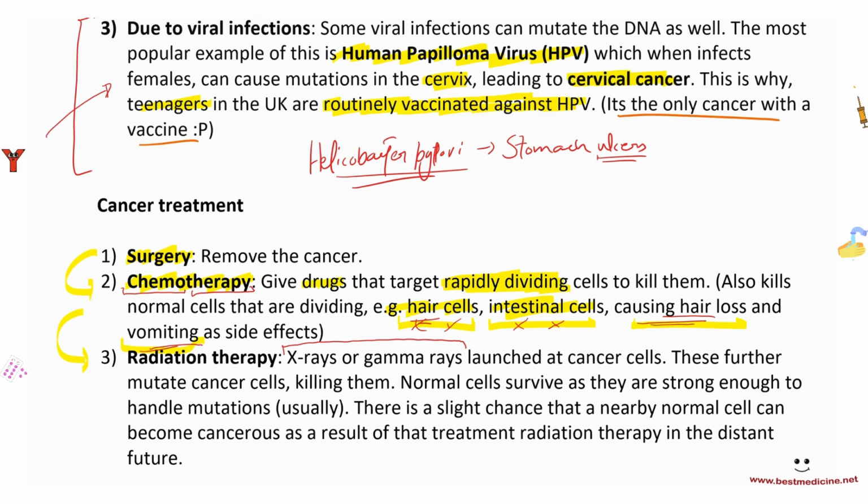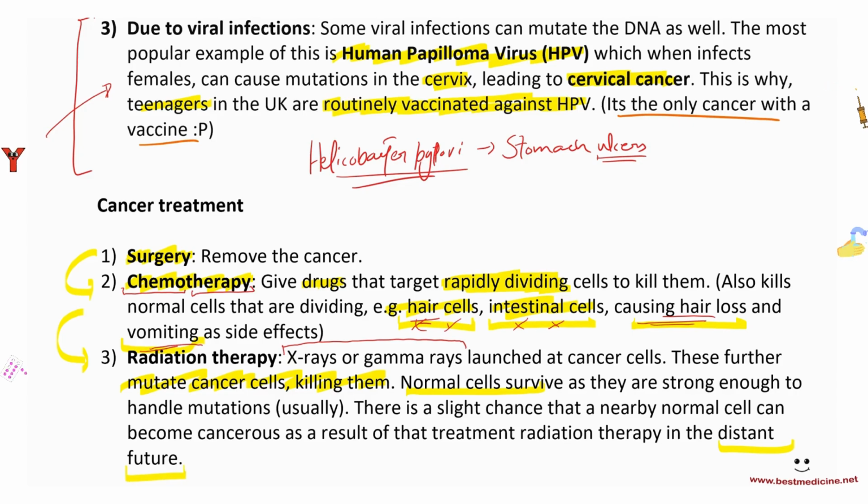Now here's the thing. When they mutate, cancer cells are weak, right? They're not able to protect themselves. And they're not able to repair the damage. So cancer cells will easily die. Normal cells usually survive, because they are strong enough to handle mutations. So it's kind of like you're sending the radiation, normal cells are strong, cancer cells are weak. Cancer cells die, normal cells live. Okay? Well, there is a slight chance that a nearby normal cell can become cancerous as a result of that treatment, but that would happen in the distant future, not immediately.